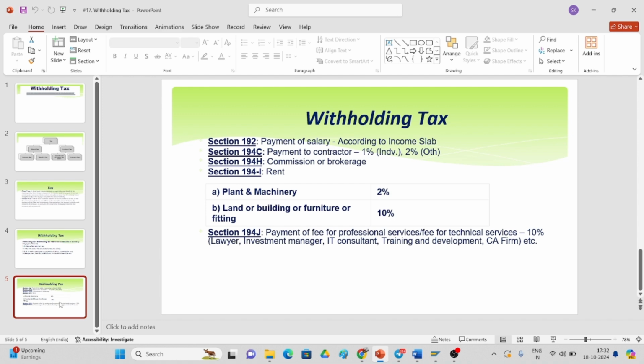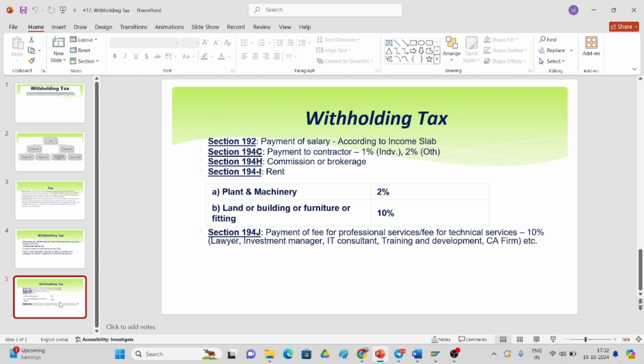Section 194C is payment to contractor. While making payment to a contractor, if he is an individual or others, 2% is deducted. Section 194H is commission and brokerage, and section 194I is rent.